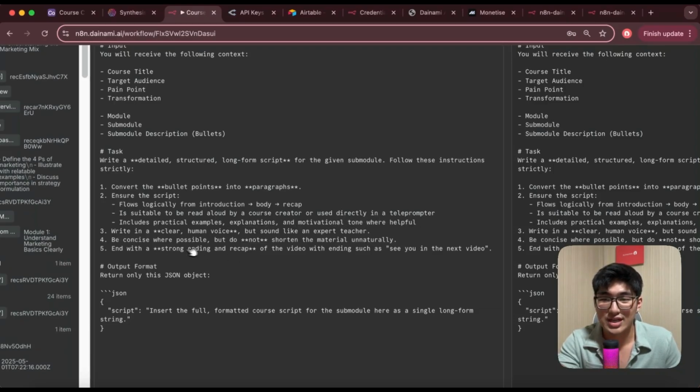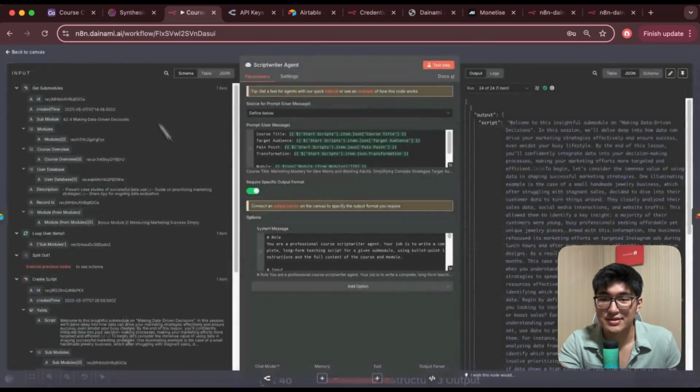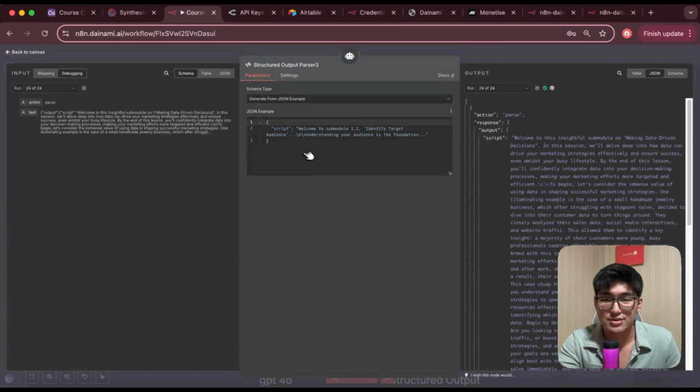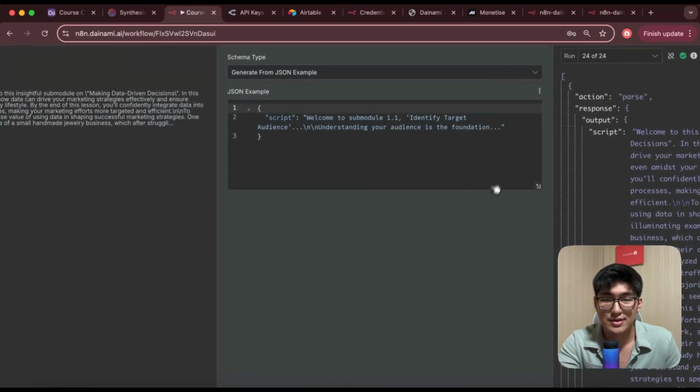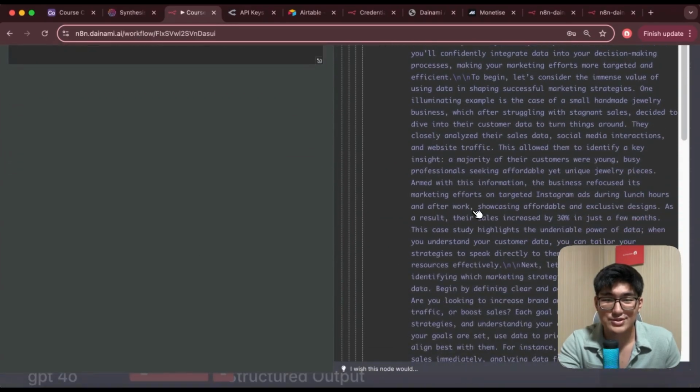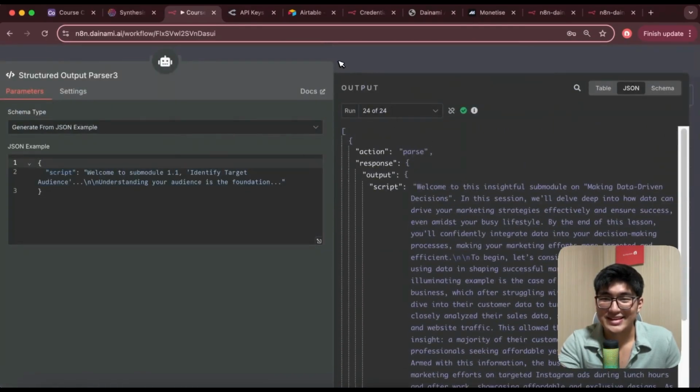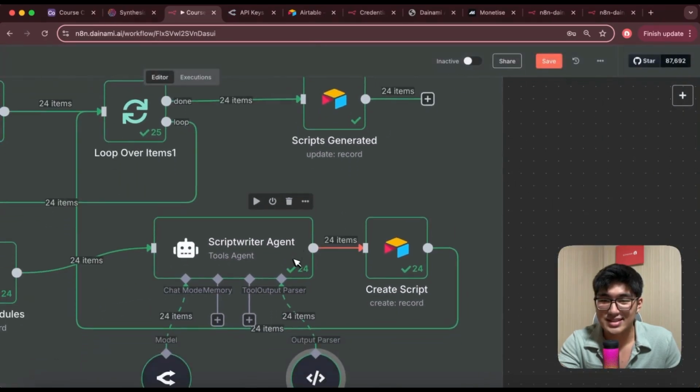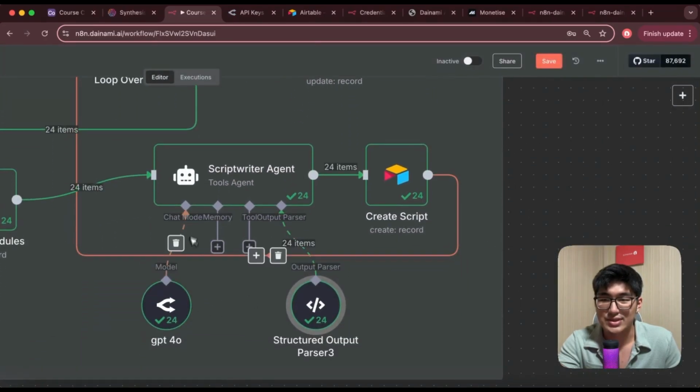And end off with a strong ending and recap, and an output in this specific format, which is just the full script. Okay, same thing here. Output parser required specific output format. Our output parser would be this JSON example, and then you can see the output would be the full script over here. Amazing. Okay, and once that is done, we'll make sure to connect it to a chat model.